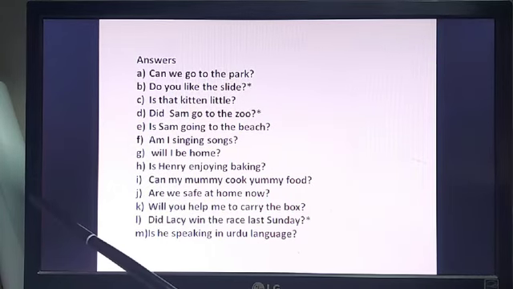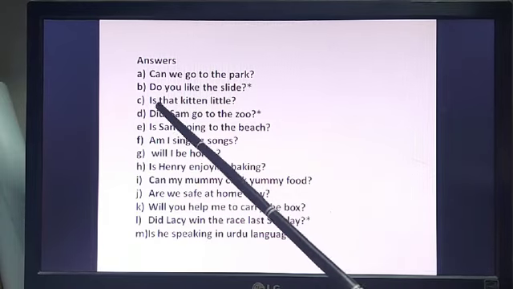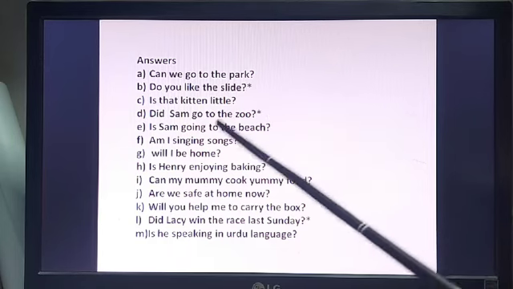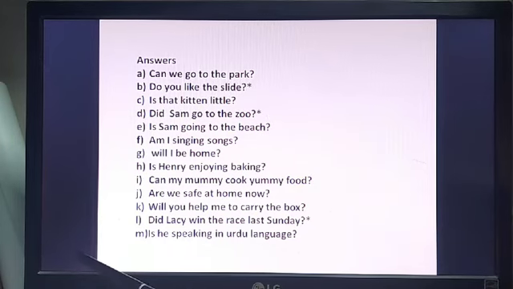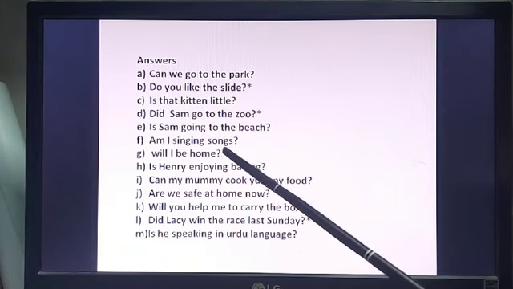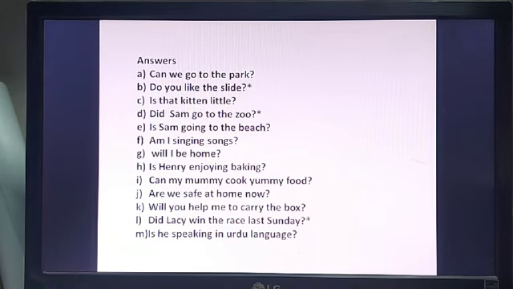Number D, Sam went to the zoo. Another one, see, with a star. Why did Sam go to the zoo? There is a change. And I will let you know what it is. We will revise it. Number E, Sam is going to the beach. Is Sam going to the beach? Yes, you are correct. Is Sam going to the beach?